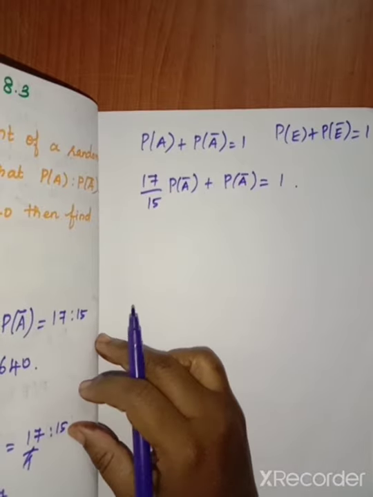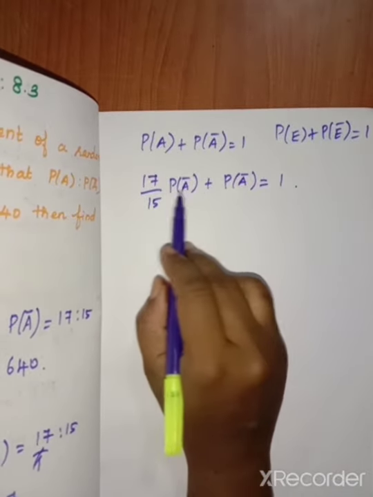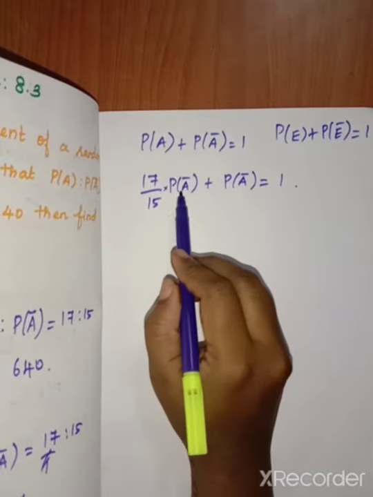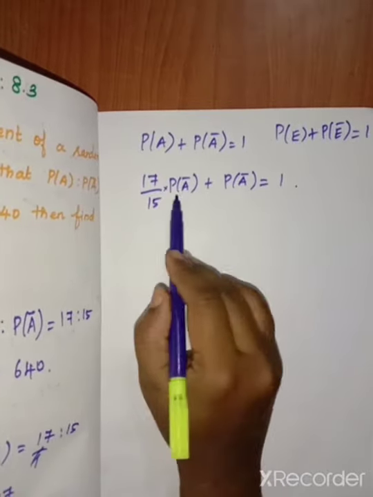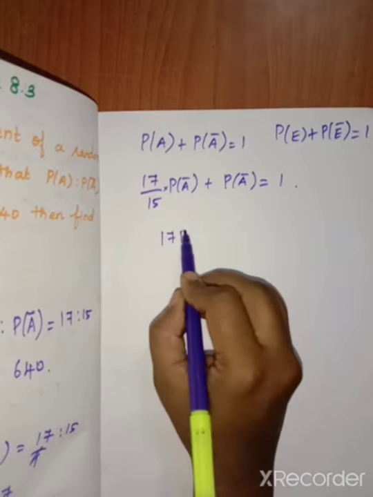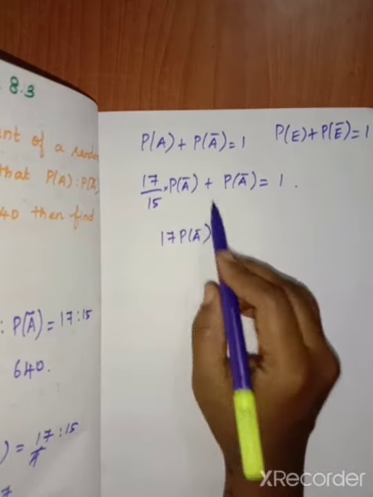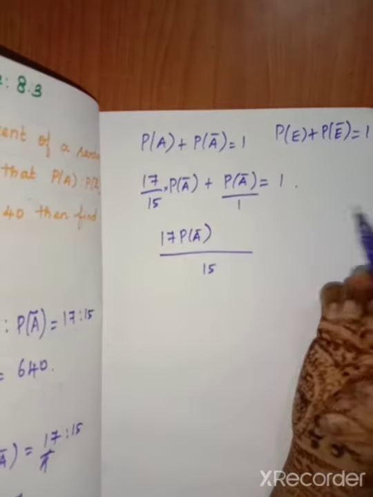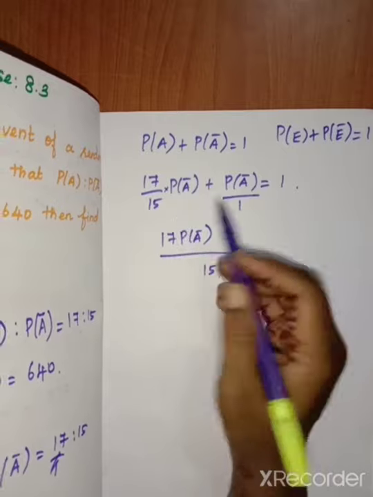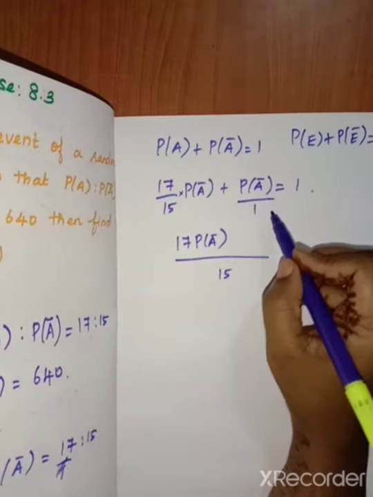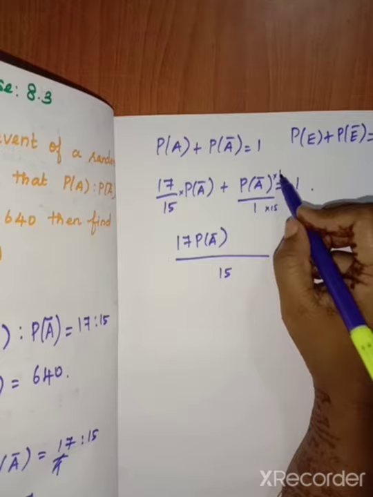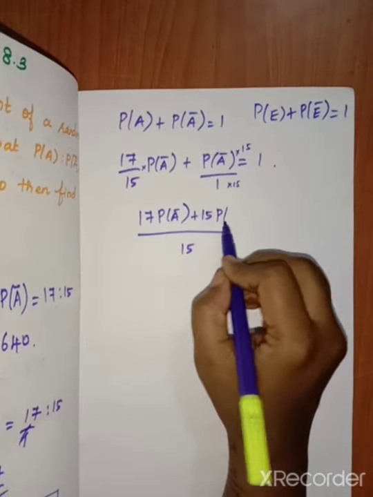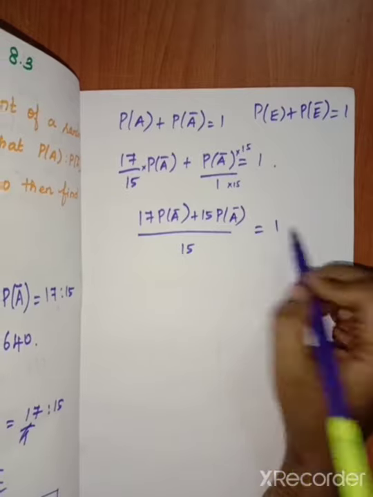So here we have to take the LCM. This is 17 P of A bar alone, because in the multiplication it is in the numerator alone. So 17 into P of A bar means 17 P of A bar. Here we have to take the LCM, that is 15, because in the denominator we have 1 alone here also. So 15 ones are 15. If you multiply with 15, the numerator also we have to multiply with 15. So plus 15 P of A bar equal to 1.